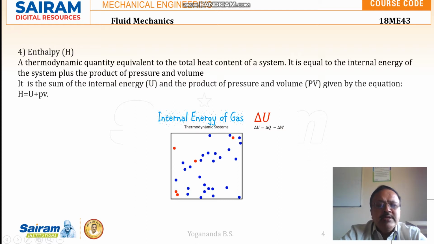So enthalpy is given by the equation H is equal to U plus PV. Here we have a video on internal energy of the gas, of thermodynamic systems, about enthalpy.